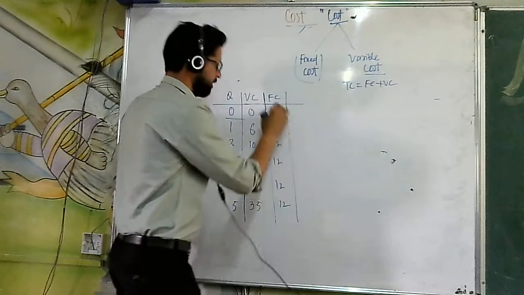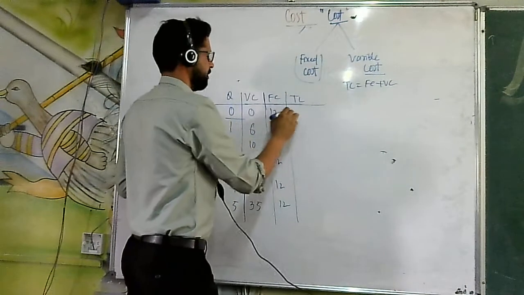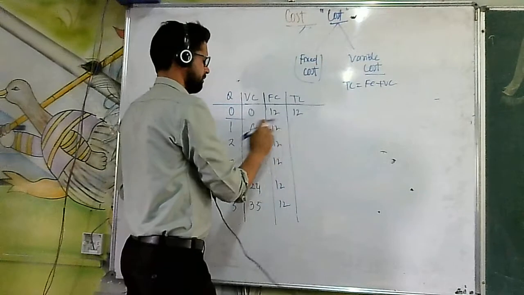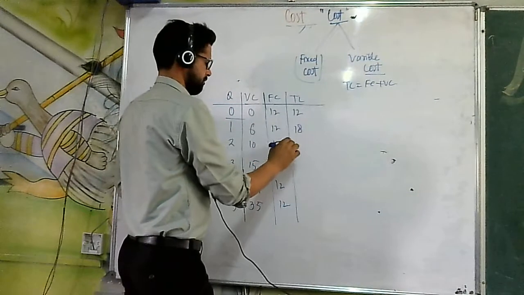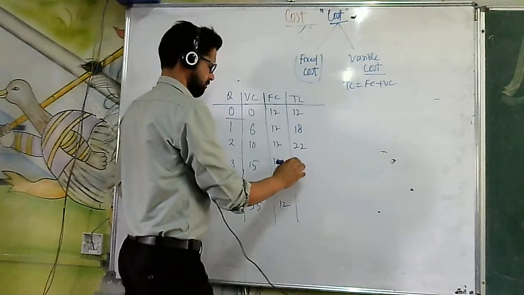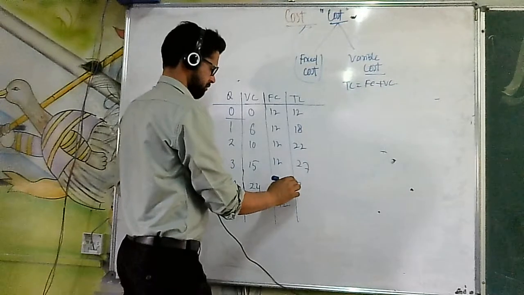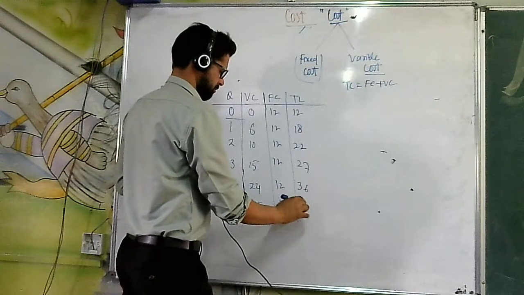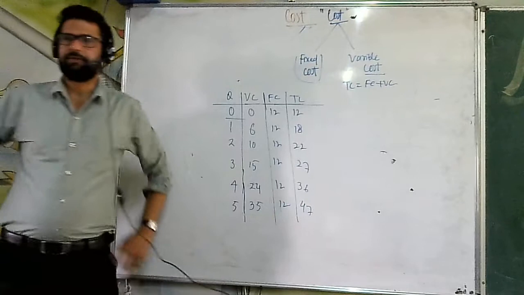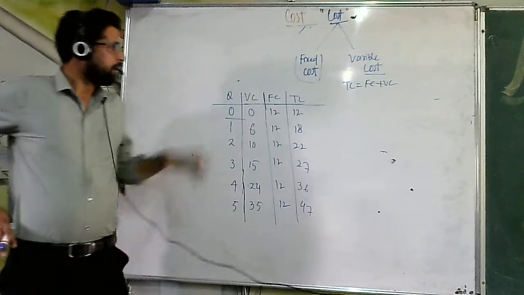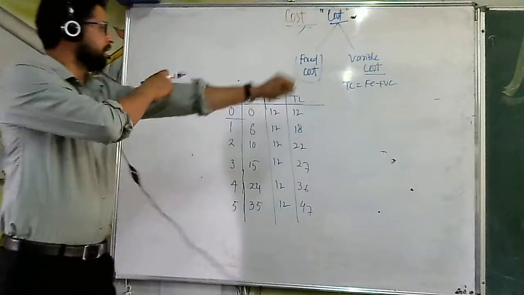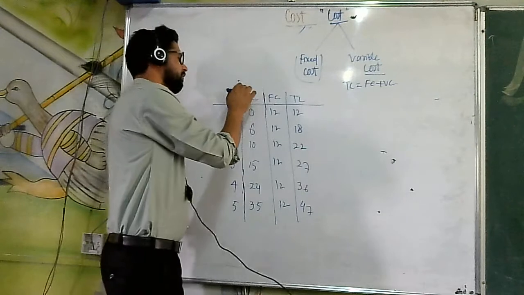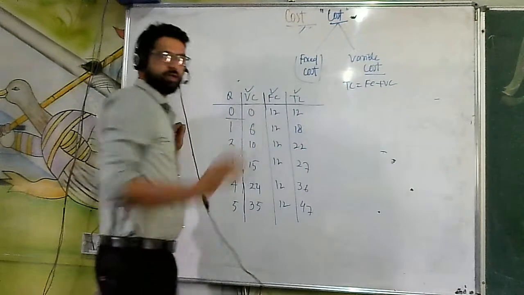We can calculate total cost here, 12 plus 12, for example. Okay, now our next topic will be the relationship between variable cost, fixed cost and total cost.